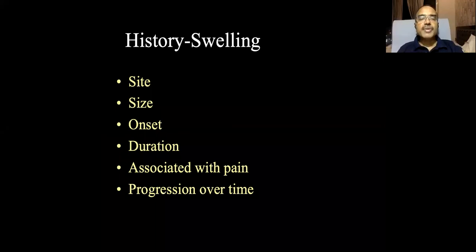Now, history of swelling. What is the site of the swelling? What is the size of the swelling? When was the onset of the swelling? What is the duration of the swelling? Whether it is associated with pain and progressed over time. There is a chapter on swelling in the Essential book, so you go through that chapter again. You have to examine the swelling in detail and talk about this swelling part.